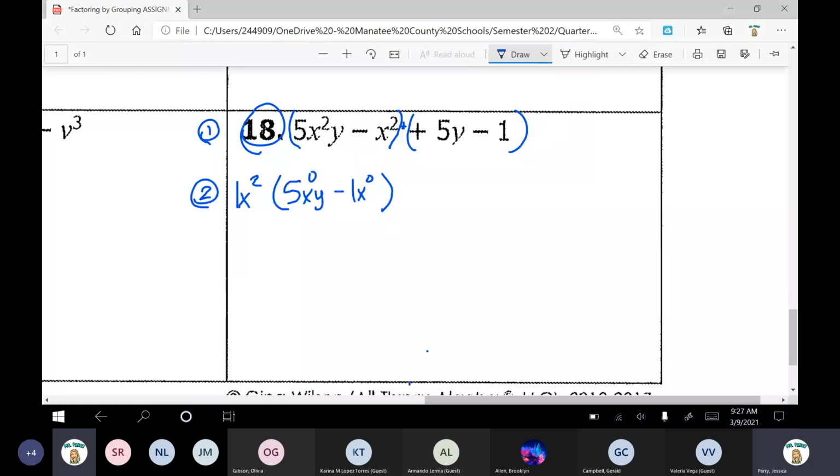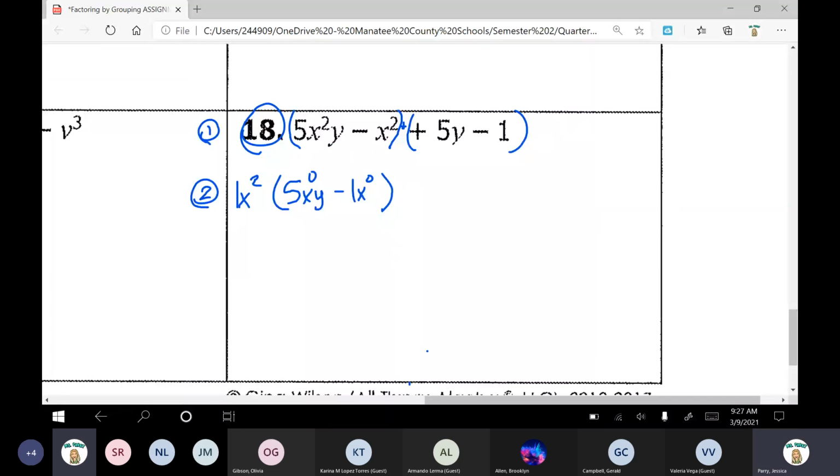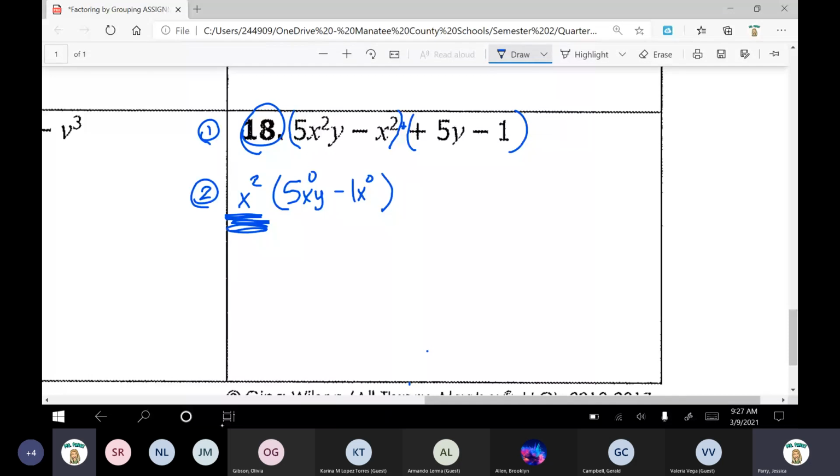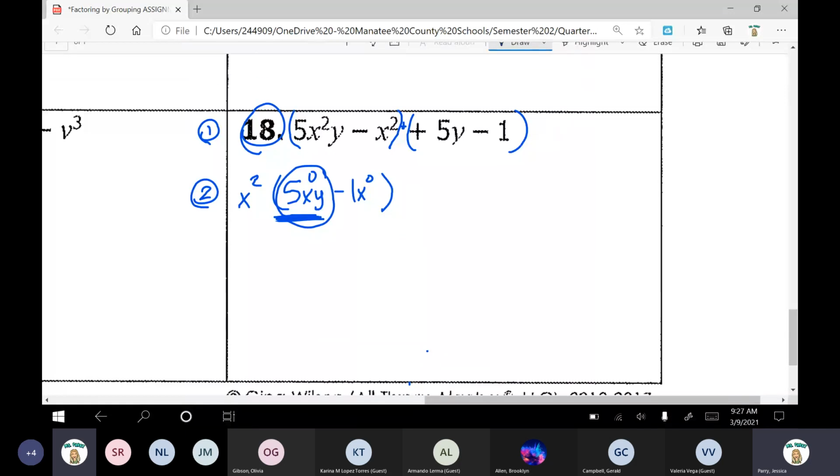And then let's simplify. Okay, here I can get rid of that 1. It's invisible, the coefficient of 1. Here, inside my circle, how can I simplify that? What would my final answer be when I simplify? 5x to the power of 0, y. How can I simplify that? Ask yourself, anything to the power of 0 is really what? And then simplify one step further. What would my final answer be when I simplify that 5x to the power of 0, y? I see someone said 5y.